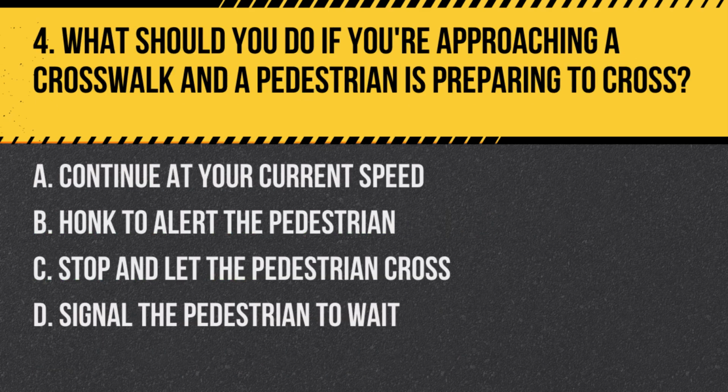Question 4. What should you do if you're approaching a crosswalk and a pedestrian is preparing to cross? A. Continue at your current speed. B. Honk to alert the pedestrian. C. Stop and let the pedestrian cross. D. Signal the pedestrian to wait. Answer: C. Stop and let the pedestrian cross. Drivers must always yield the right of way to pedestrians in crosswalks, stopping if necessary to ensure their safety.